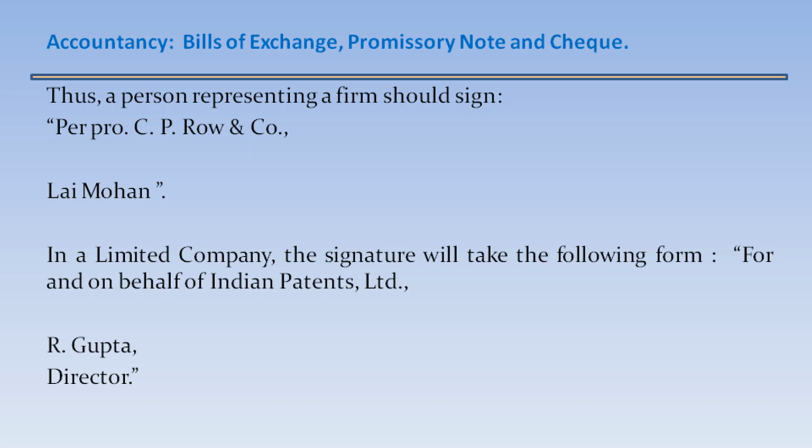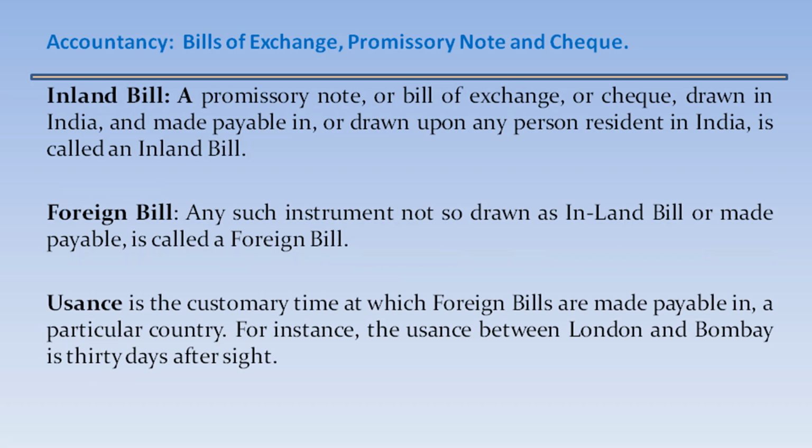Inland bill. A promissory note or bill of exchange or cheque drawn in India and made payable in or drawn upon any person resident in India is called an inland bill. Foreign bill. Any such instrument not so drawn or made payable is called a foreign bill. Usance. Usance is the customary time at which foreign bills are made payable in a particular country. For instance, the usance between London and Bombay is 30 days after sight.